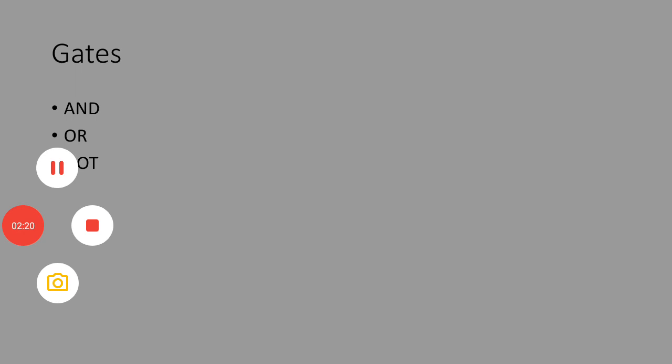The next topic is the basic gates, which you will see in analog and digital electronics. The first thing you hear about is the basic gates. What are basic gates? Why are they called basic gates? There are only three types of basic gates: AND gate, OR gate, and NOT gate.